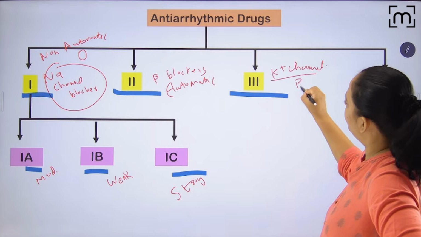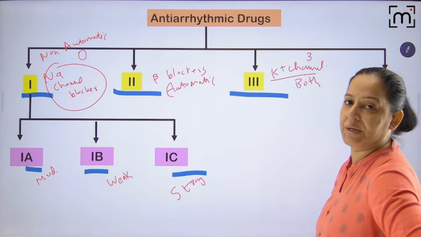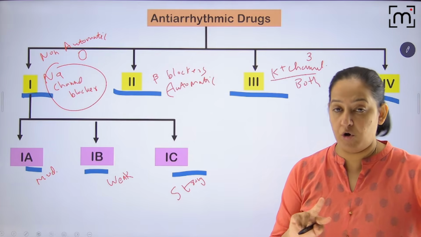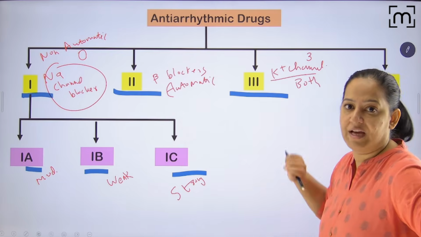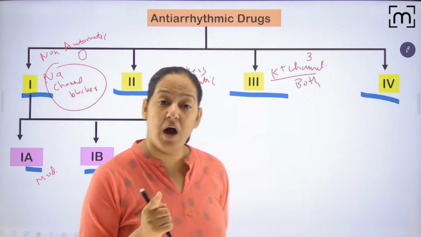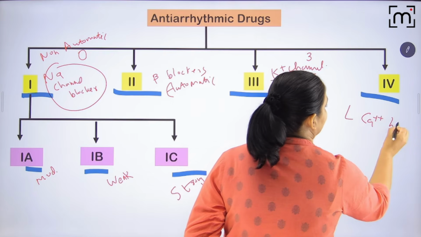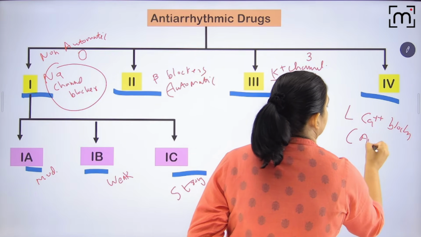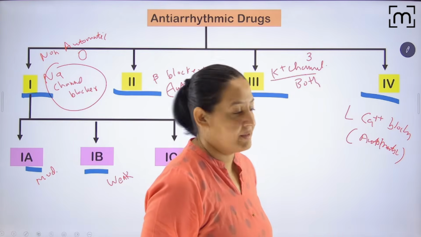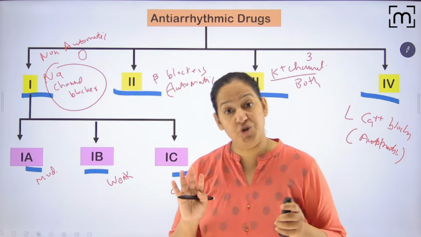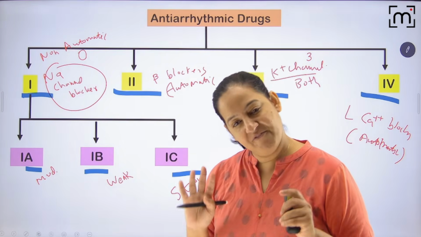Actually, class 3 acts on both automatic as well as non-automatic fibers, because phase 3 is in both. They are potassium channel blockers. They block phase 3. You remember phase 3 of both automatic and non-automatic fibers is the same, because of complete opening of the potassium channel and rapid potassium efflux. So they block that. And class 4 are calcium channel blockers, actually L-type calcium channel blockers, which are present in automatic fibers. You remember phase 0 of automatic fiber. So they block that. I hope in short I taught you, and I will give you the detail with the help of graphs, videos and images. It will be very simple for you.